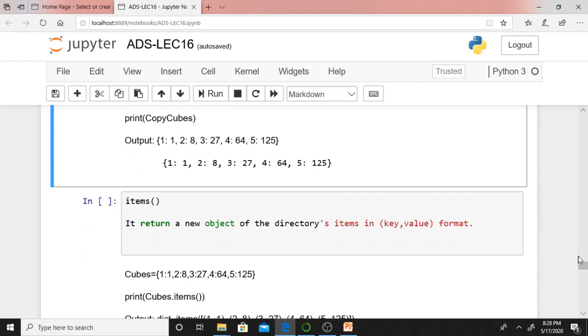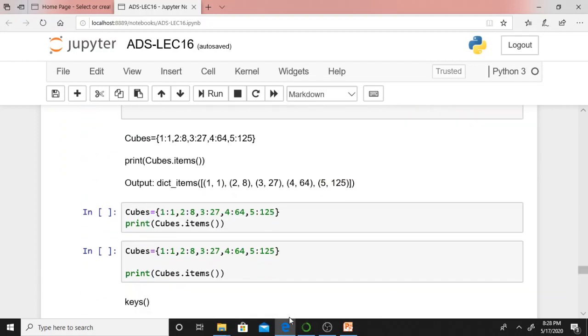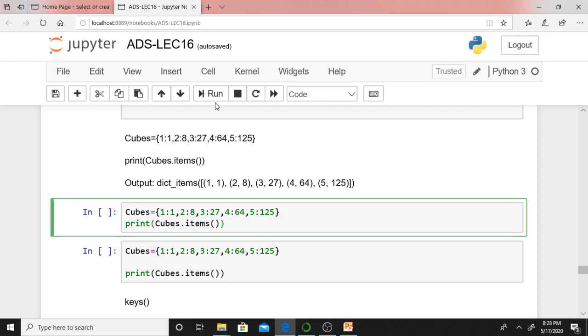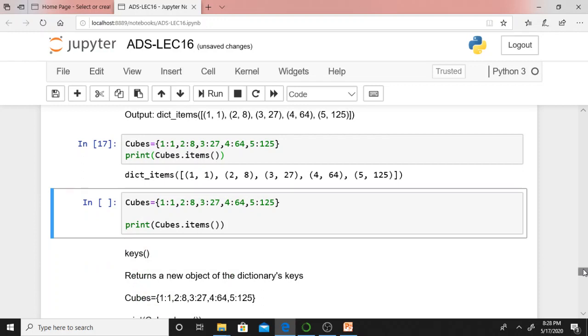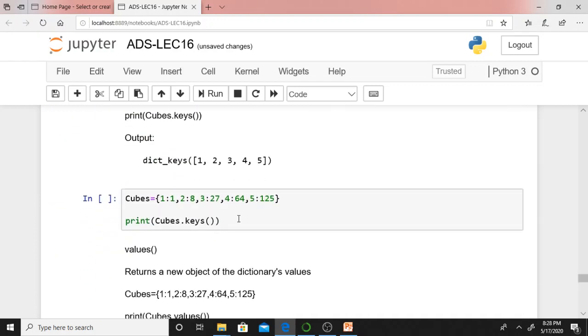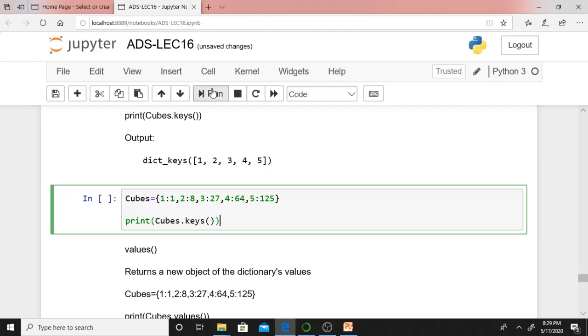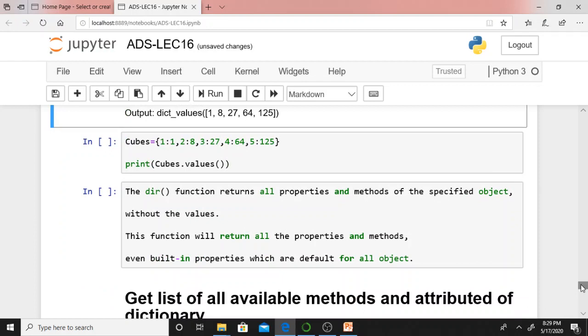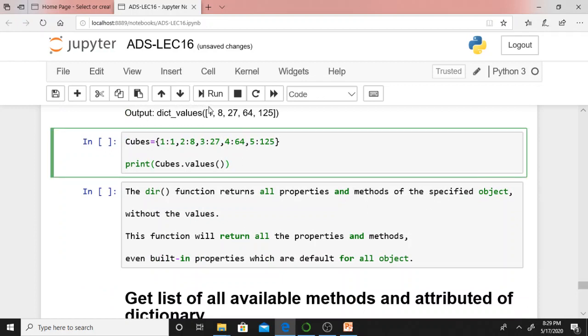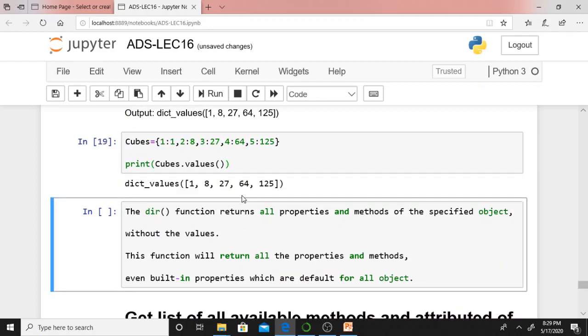The items method, which I also discussed, will return the items existing in the dictionary. An item is a key value pair. Cubes dot items gives key value pairs: 1 is key and 1 is value, 2 is key and 8 is value, 3 is key and 27 is value, like that. That's what the items method says. If you want to display only keys, you can use cubes dot keys. If you want to display only values, you can also display values. Just I am displaying values here: 8, 27, 64, 125. They are values, isn't it?